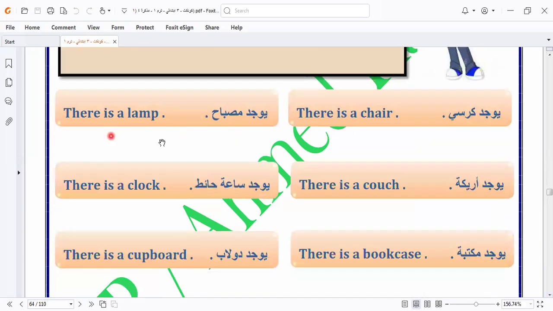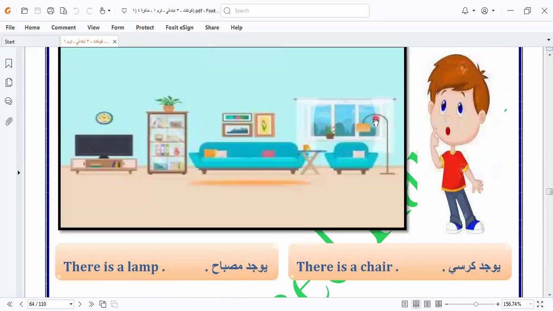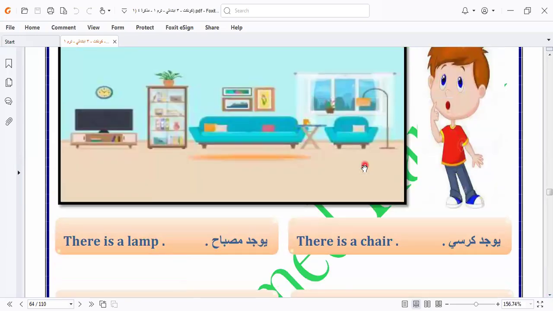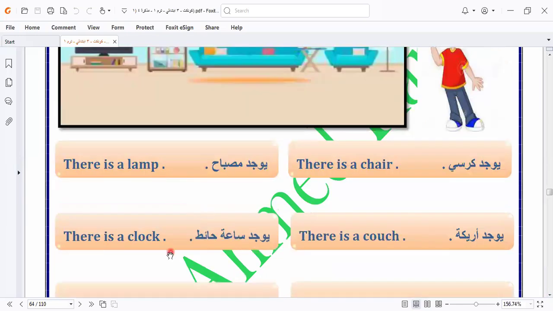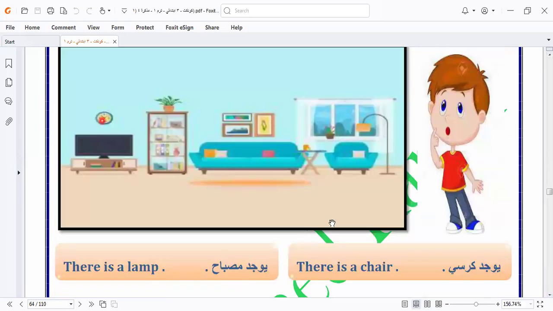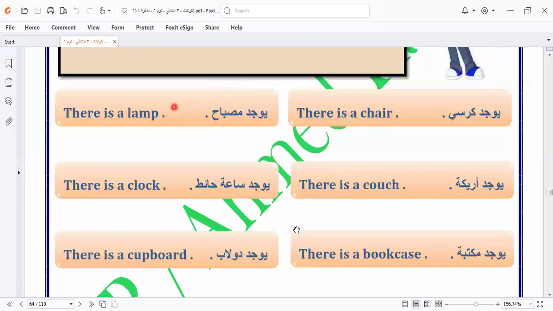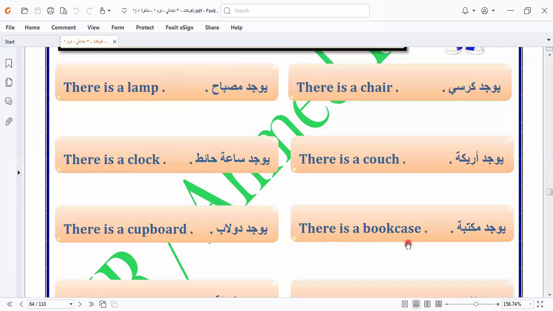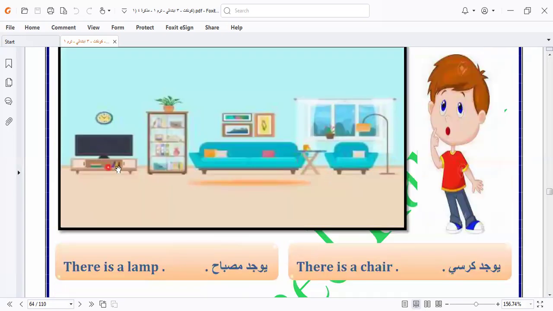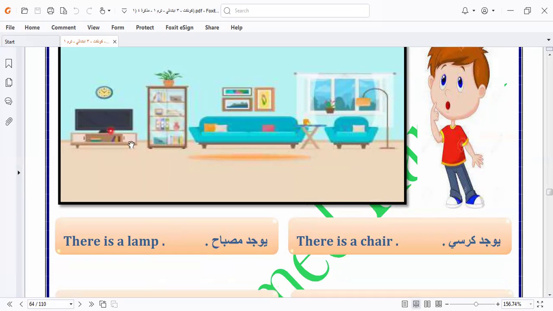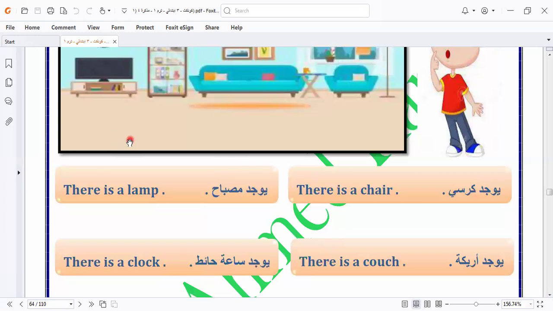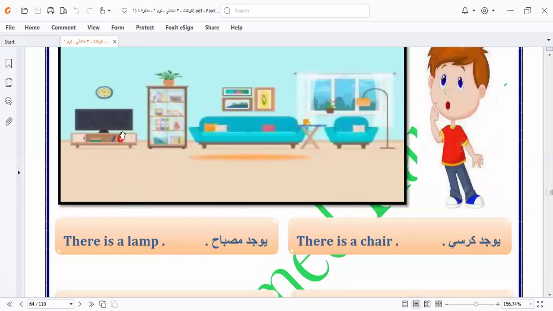We have, there is a lamp. This is called a lamp. There is a chair. This is a chair. There is a clock. This is a clock. There is a couch. This is a couch. Cupboard. This is a cupboard. The bookcase. This is the bookcase, and the TV is above it. Sorry, the bookcase is under the TV.